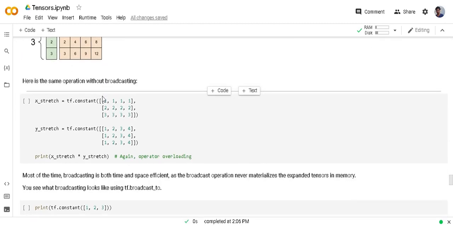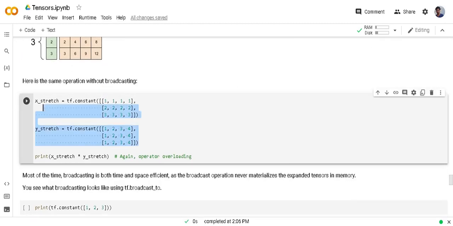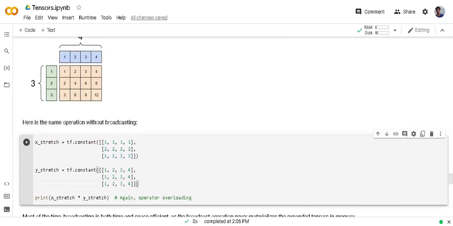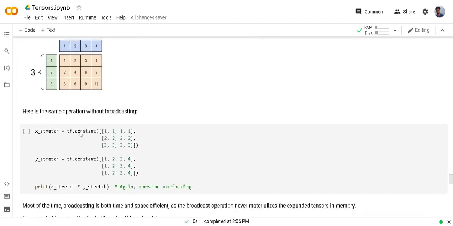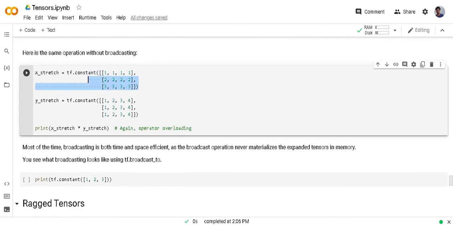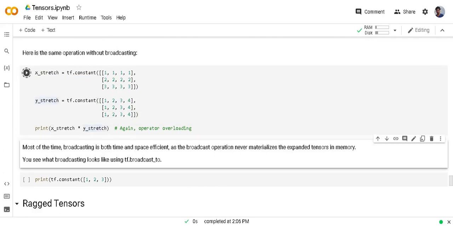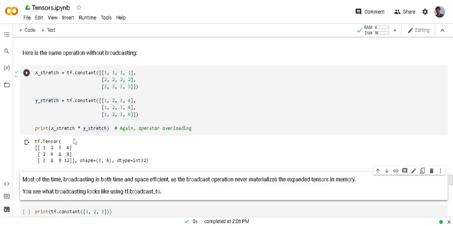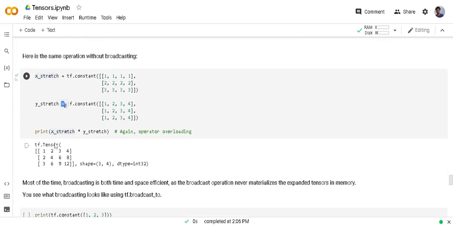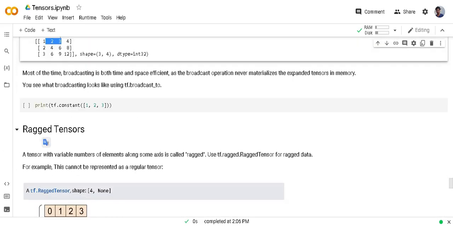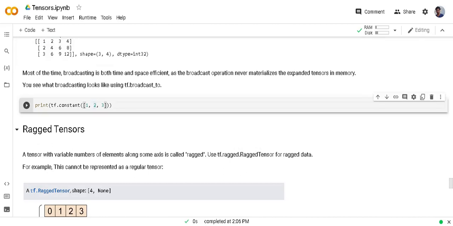And the true broadcasted values I have written in this example. First, x was 3 by 1 shape, but after broadcasting it will look like this, 3 by 4. The same for the y tensor. It will be broadcast into 3 by 4 and then multiplied together, and you can compare results. Both results are the same here.